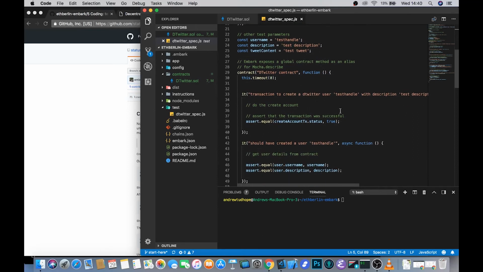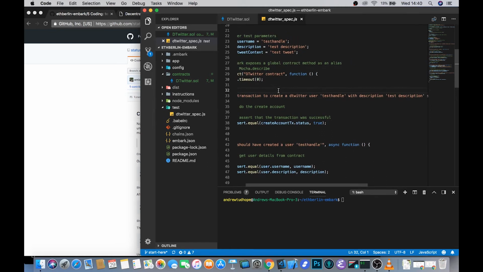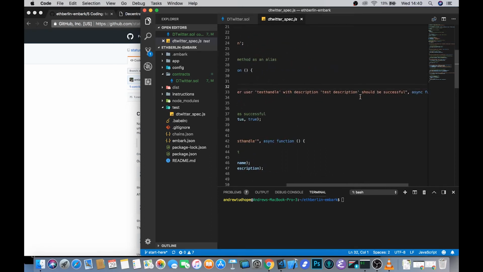And then we get into actually testing the contract. So if you've ever written tests in Mocha or Pi, this kind of stuff should be fairly familiar to you. Basically, what we do is we declare our contracts, and then we do these describe blocks, and we need to describe what it should do. So in this first test, we're going to send a transaction to create a Twitter user with test handle as the username and description test description, and that transaction should be successful.